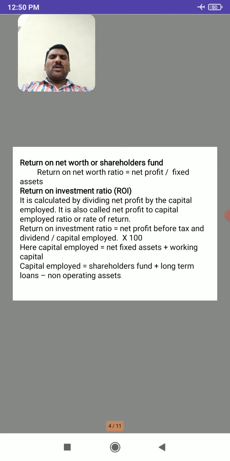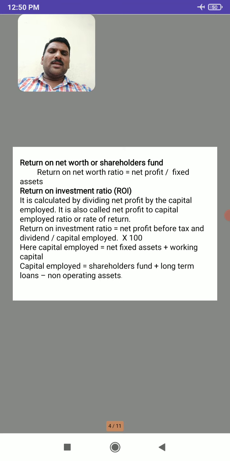Next, return on net worth or shareholders fund. Return on net worth means it is nothing but shareholders fund. Here return on net worth ratio equals net profit divided by fixed assets. We have already seen what we mean by fixed assets in the last sessions. So return on net worth ratio is calculated by net profit divided by fixed assets. First we have to find out net profit, then it is divided by fixed assets.